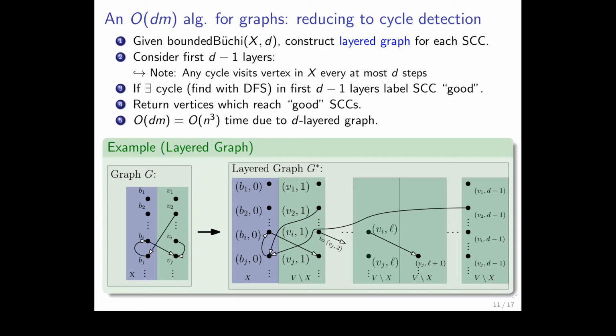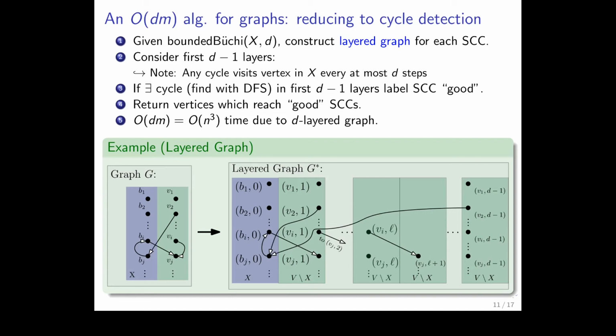And now notice that any cycle that we find in this new layered graph G star visits a vertex in X every at most D steps. Okay, why is this the case? Because we follow the original edge relationship on the first hand, and those are the only edges that go back. So if we project this cycle back to the original graph, we will also visit a vertex in X every at most D steps. So that's it.